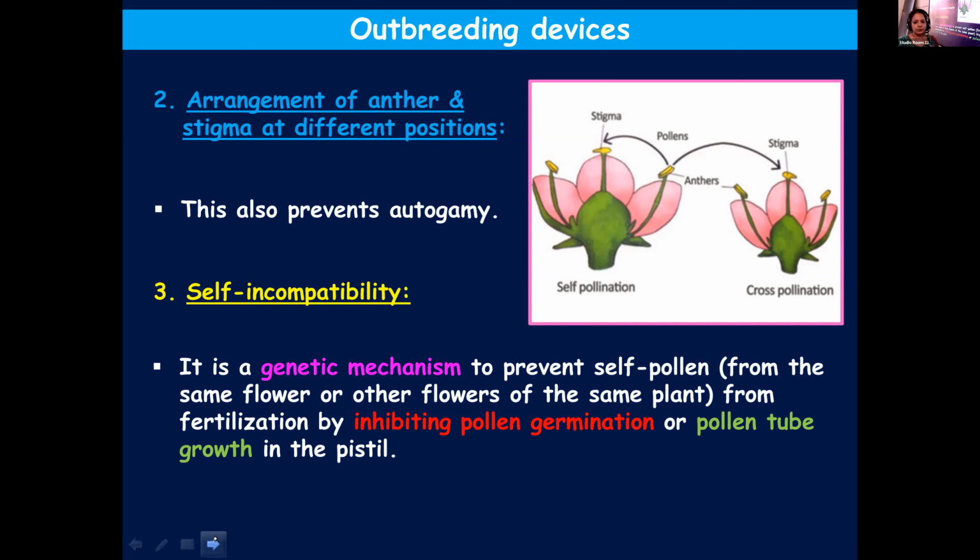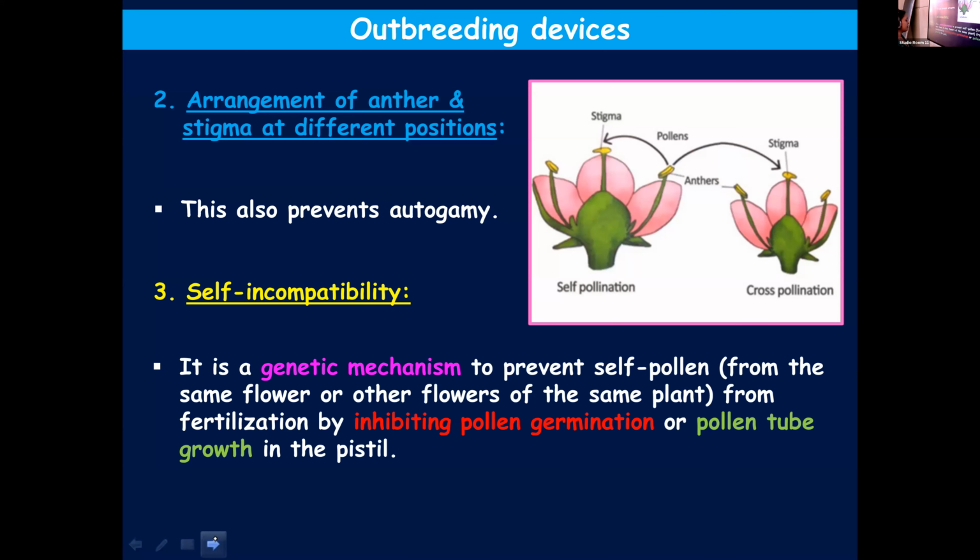to promote cross-pollination. Why? Because if self-pollination takes place continuously, it can lead to inbreeding depression, reduction of productivity, and yield will be reduced. Okay, so self-incompatibility means it is a genetic mechanism by means of which self-pollen will not be allowed to fertilize the egg, by inhibiting pollen germination or pollen tube growth in the pistil.